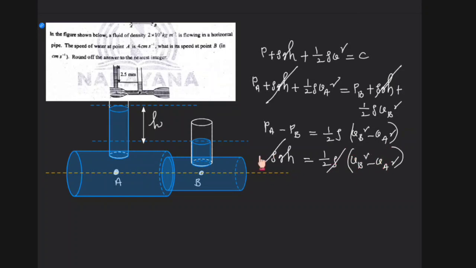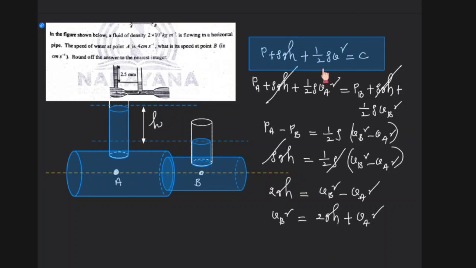So this rho gets cancelled, therefore you get 2gh is equal to VB square minus VA square. Therefore you have to calculate this VB, right? Therefore this VB square is equal to 2gh plus VA square, right? So you can easily calculate it now because you know all the values. So please keep this formula in mind, this Bernoulli's equation, and try to understand how to apply that Bernoulli's equation, right?